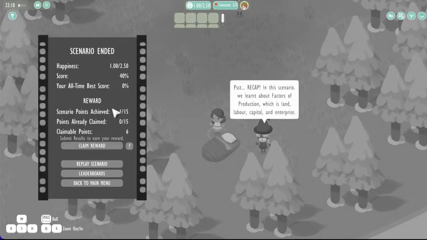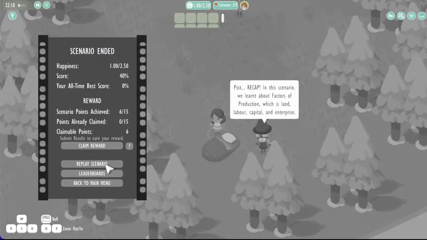Even if I haven't achieved full points here, I can replay and replay this level as many times as I want in order to match that benchmark score. And when I do, I will be able to claim more and more points. Don't worry if you don't get it right the first time. You can have as many attempts as you want, and as you achieve a better score, you're going to be able to claim even more rewards in terms of scenario points.